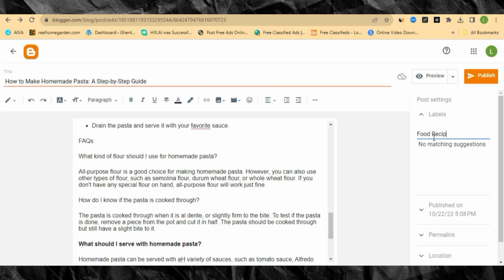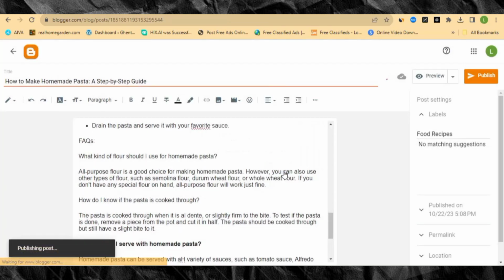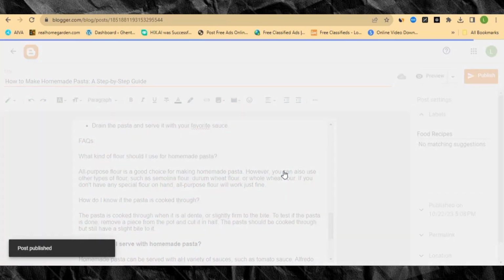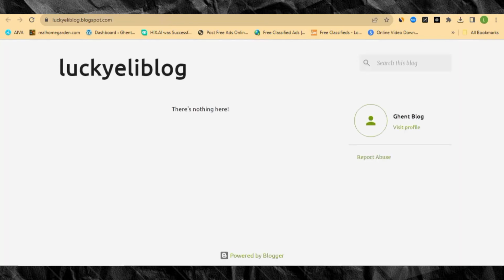and then you can just go ahead and publish this article. So you click there, publish, and then you come over here, confirm, and then you can see simply the article is being added over here to our published articles. So let's go back to our website here, and then let's refresh our website and see how it's looking now.